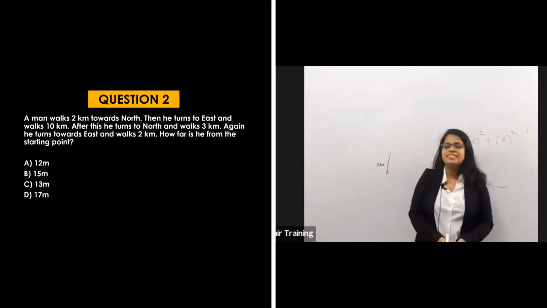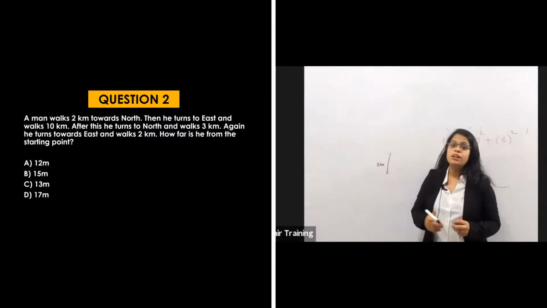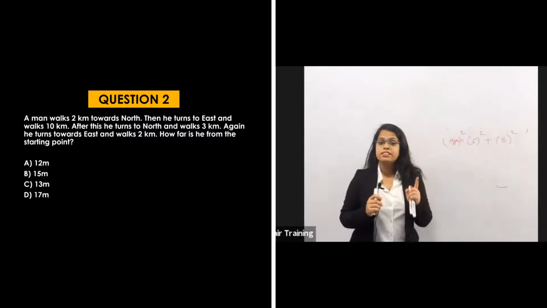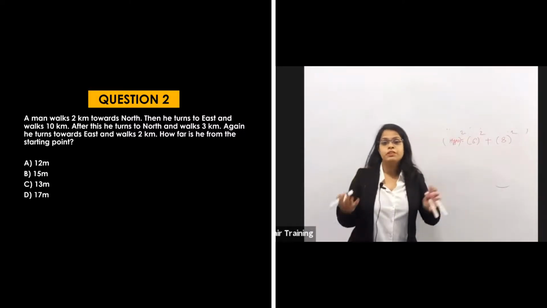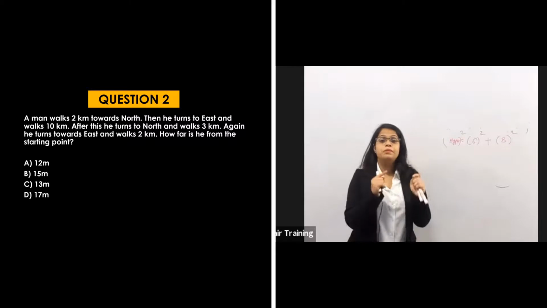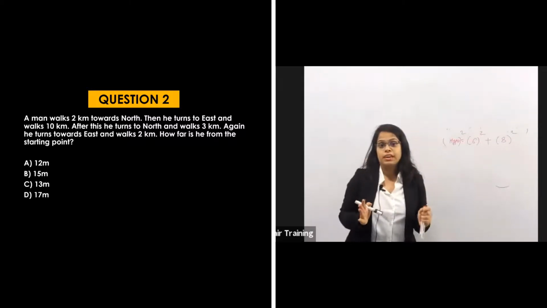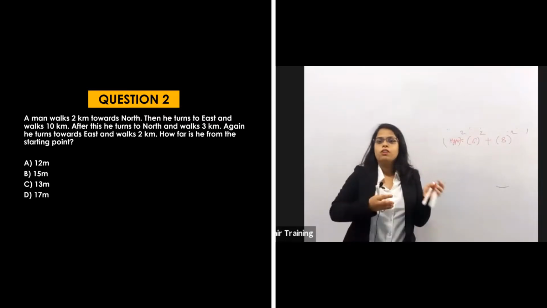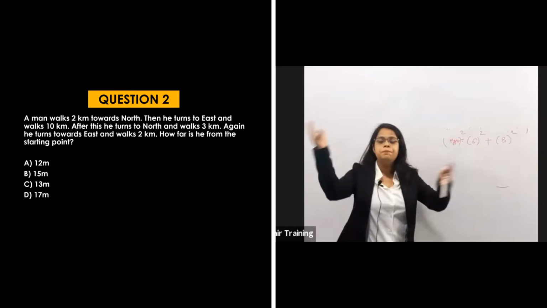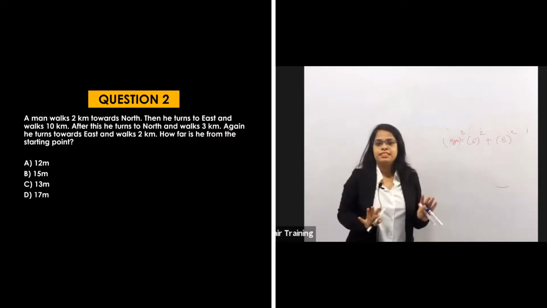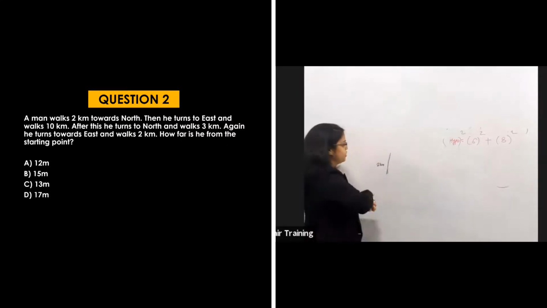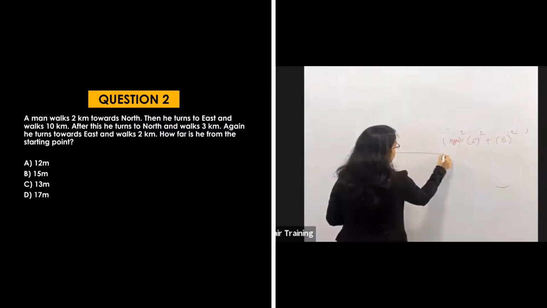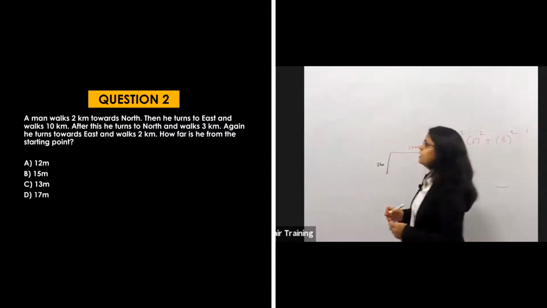Then he turns to east and walks 10 kilometers. So where is the east? As in the earlier question, there was doubt whether to take east or right. If they are saying east, then we take the direction east. Not his east; all ones east is the same. North and east are the same, that does not change. Only left and right change. East and west do not change. So he goes in the east direction and walks 10 kilometers.